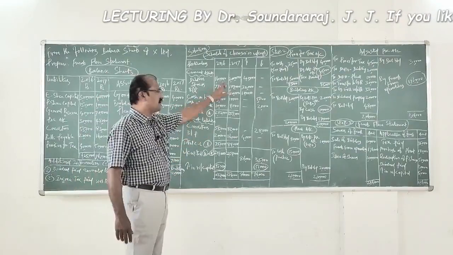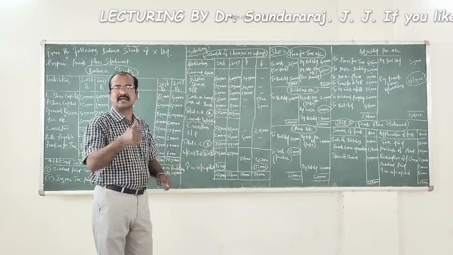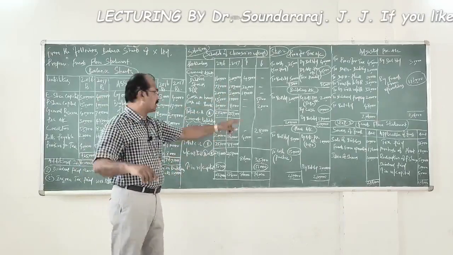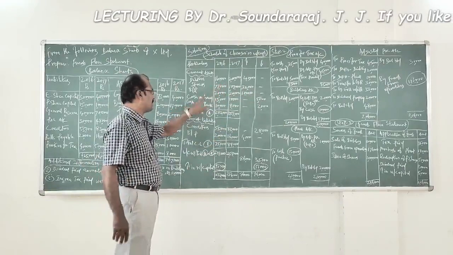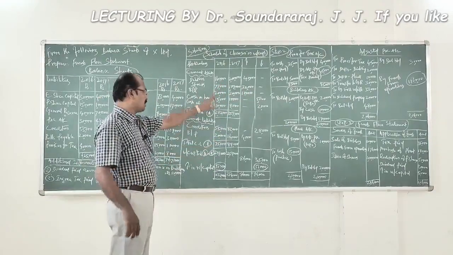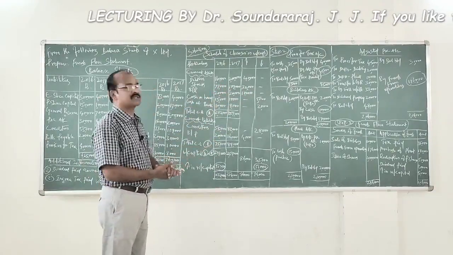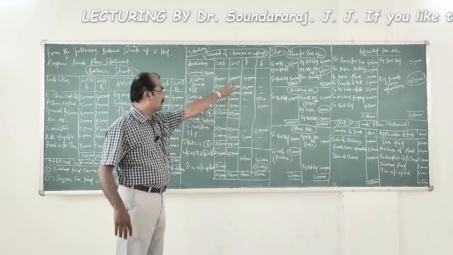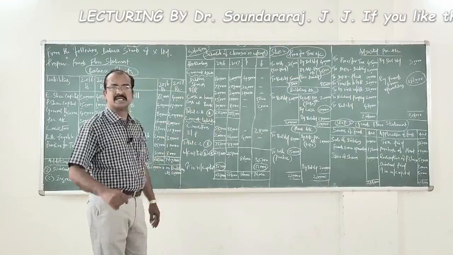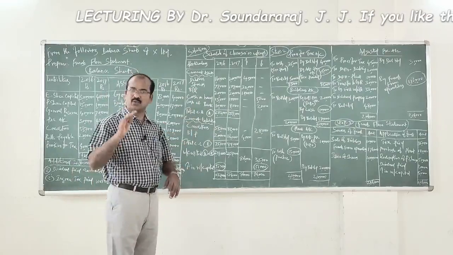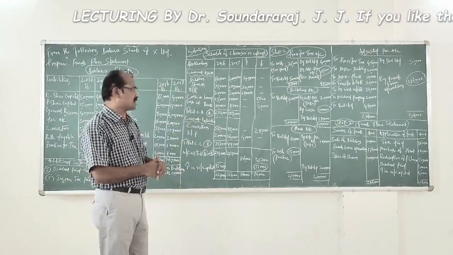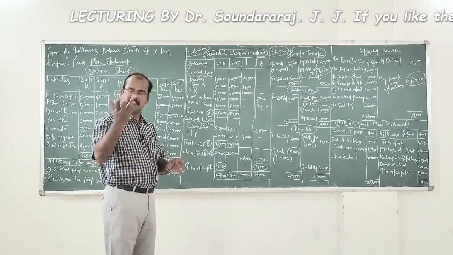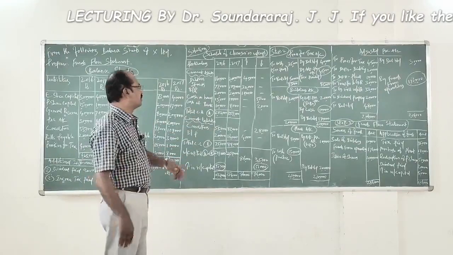Therefore, here you find increase in debtors, increase in the current asset leads to increase in working capital. It amounted 40,000. Regarding stock, you find again increase in the value of stock amounted 32,000. Increase in the current asset leads to increase in working capital. Bills receivable, the same effect. You find increase in the value of bills receivable amounted 10,000 rupees. It also stands for increase in working capital.